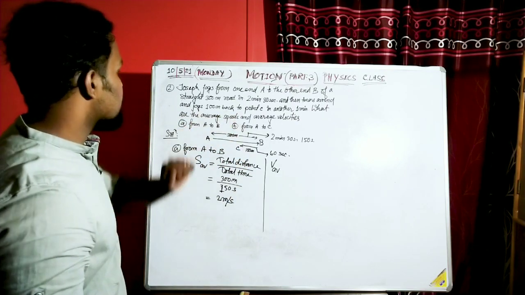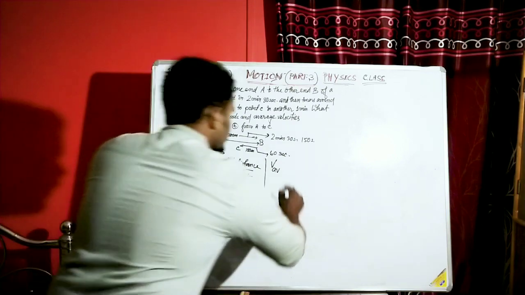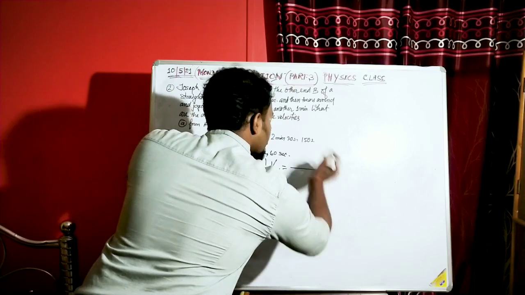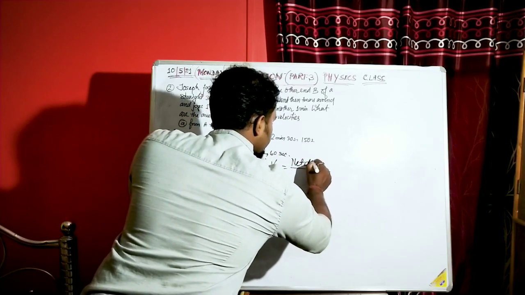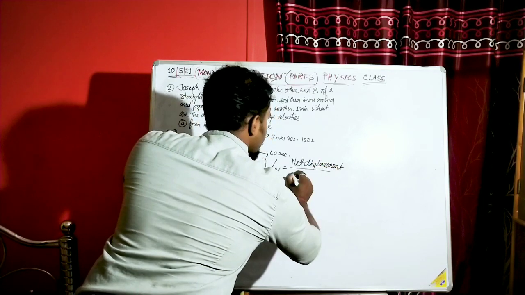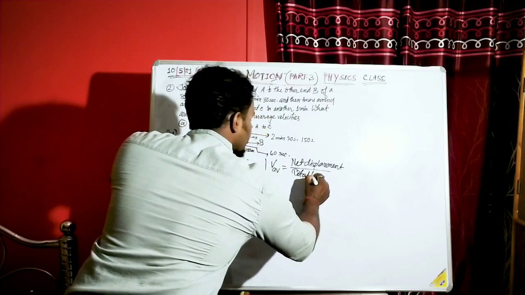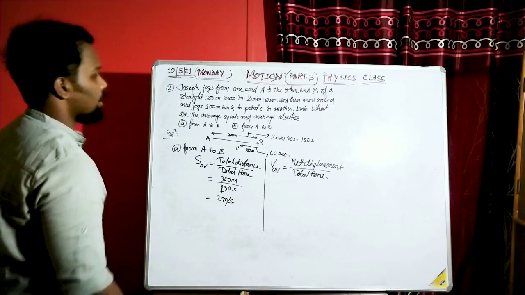Here only the distance is given, so we have to calculate the displacement from the question. This is the formula: net displacement by total time, right?